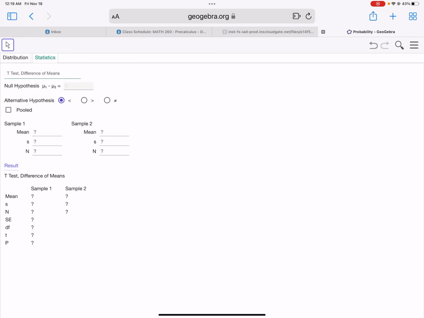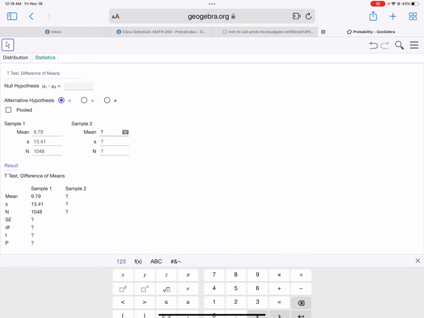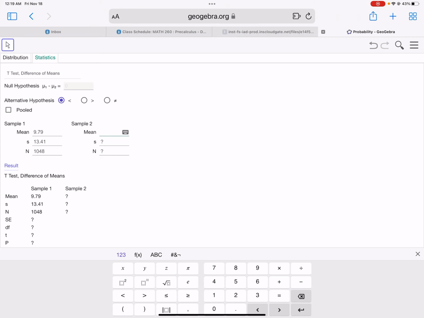Remember, we will use t-test difference of the mean. We use the left tail test. The mean we will have is 9.79. The standard deviation is 13.41. The n is 1048. The other one is 11.62. Standard deviation is 15.02. And the n is 1399.